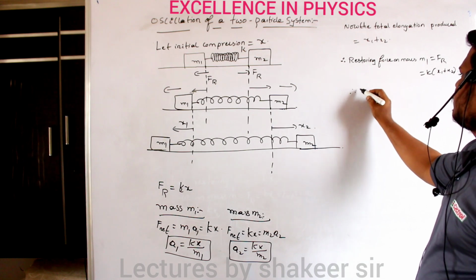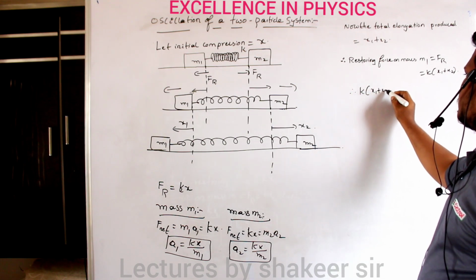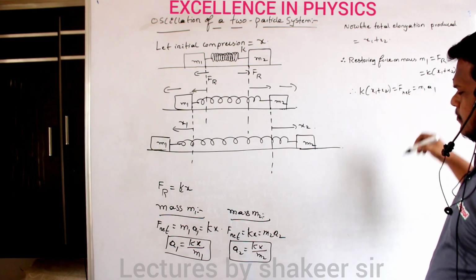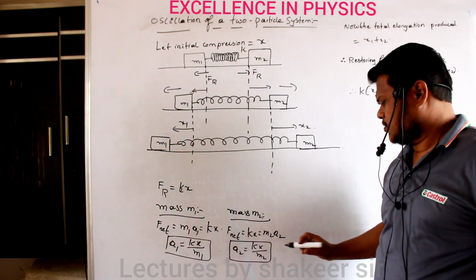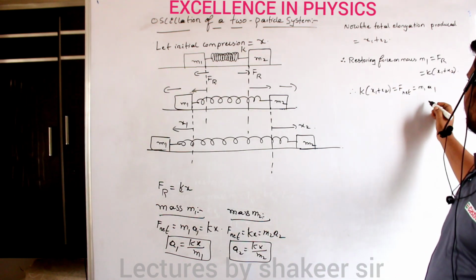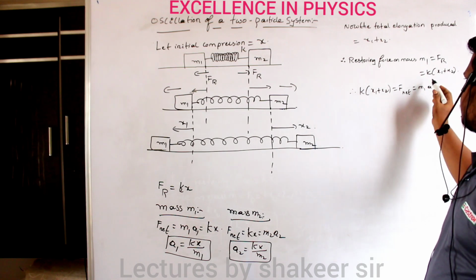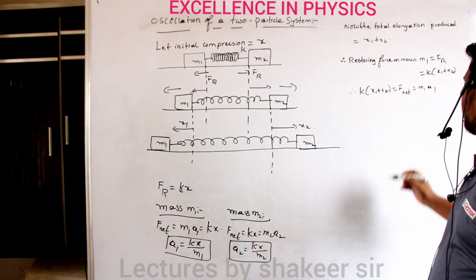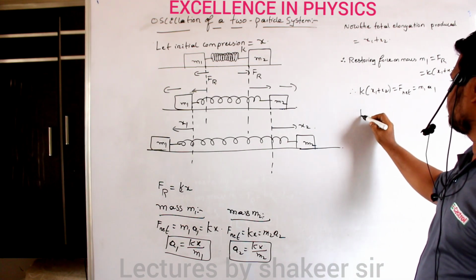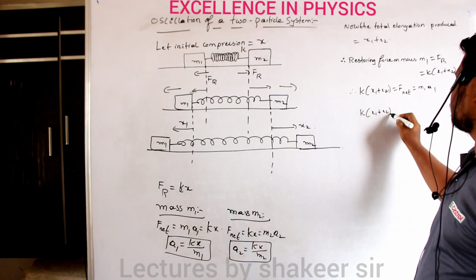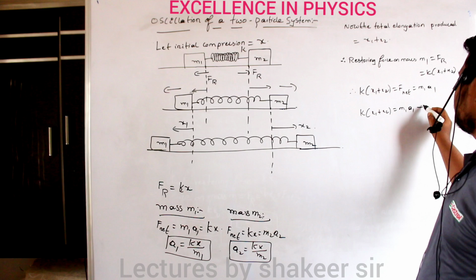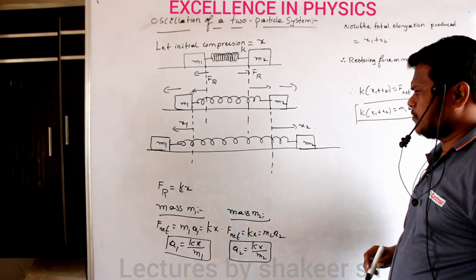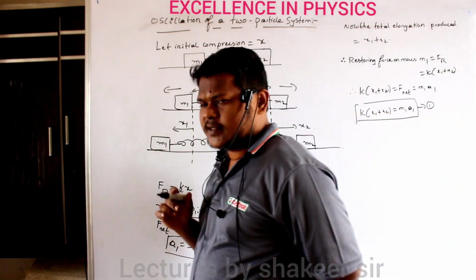Clear? So therefore restoring force k into (x1 plus x2) is equal to net force, so this is equal to m1 into a1. This a1 and this a2 are not the same, they are different. So m1 into a1 is the acceleration experienced by mass m1. Therefore k into (x1 plus x2) is equal to m1 into a1. Let it be our equation number 1.